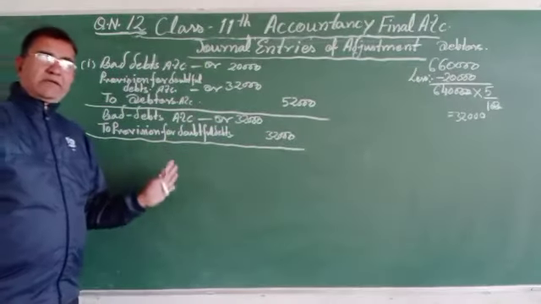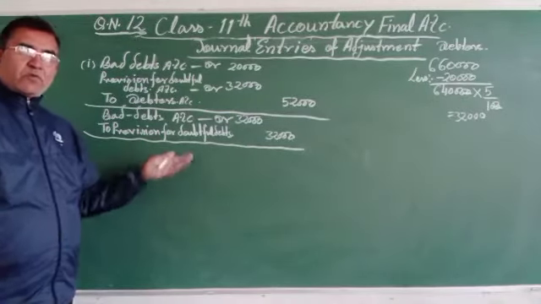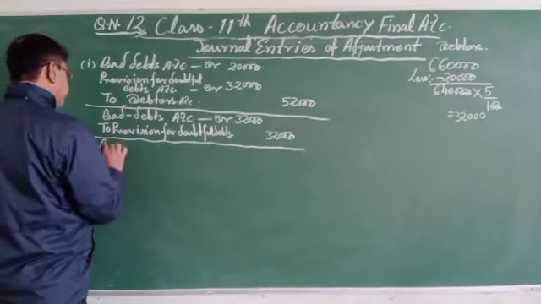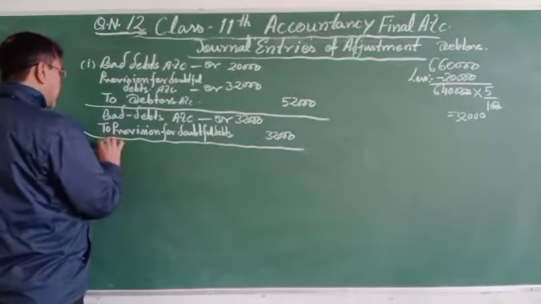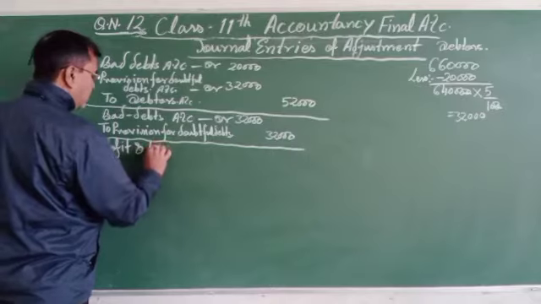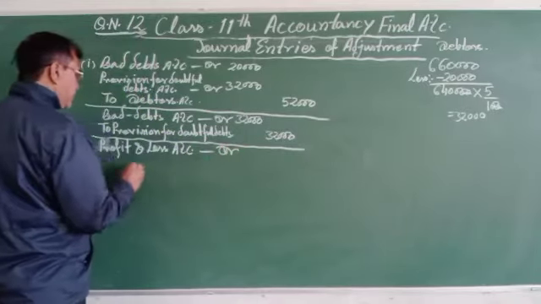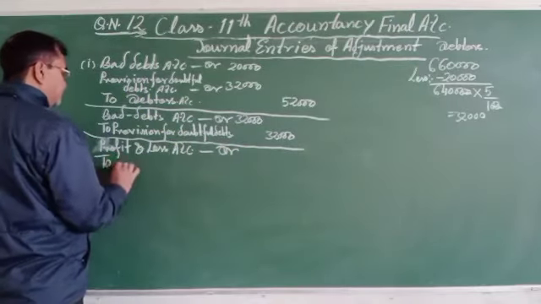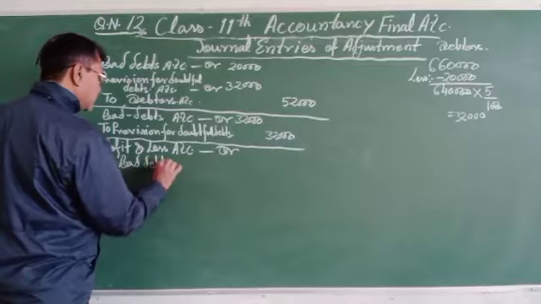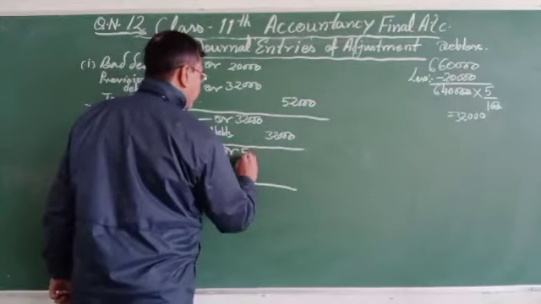By transferring this entry to profit and loss account: profit and loss account debit to bad debts. That will be 52,000.